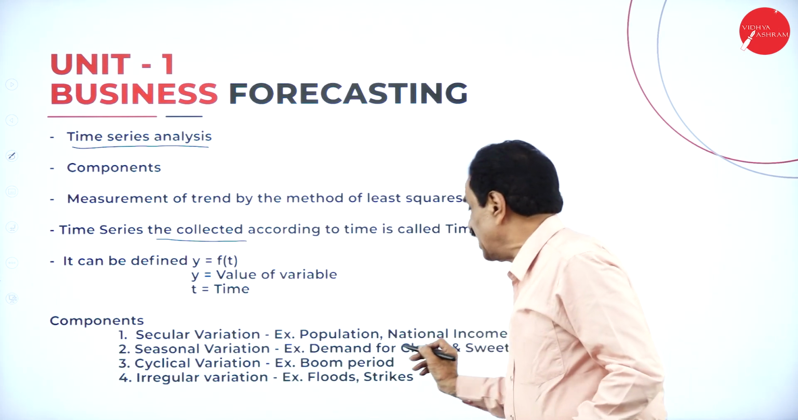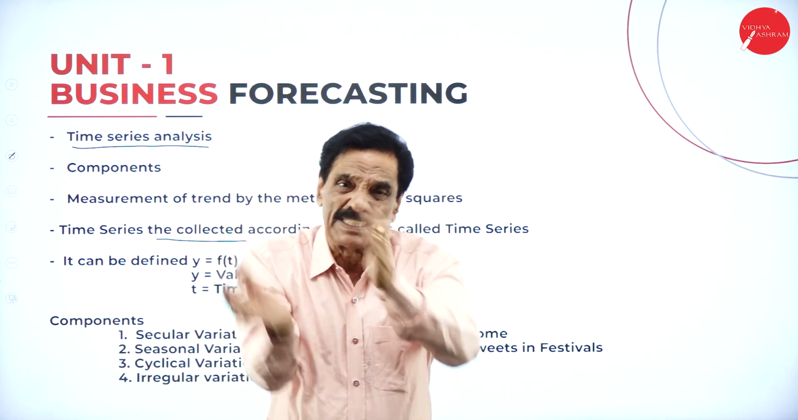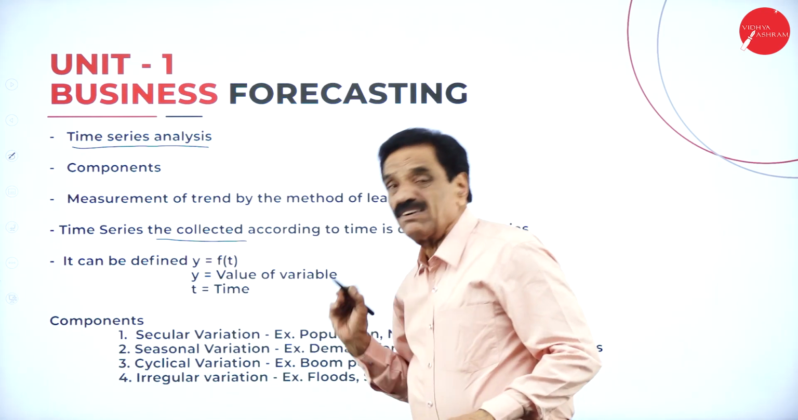Then cyclical variation. If there is a boom period, there is a fluctuation in prices. That fluctuation in prices is called cyclical variation.